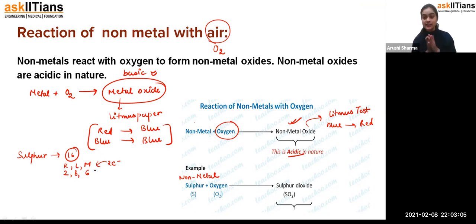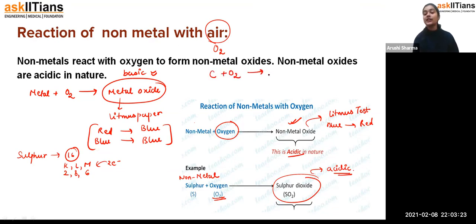Fine. And if it is a non-metal reacting with oxygen, what does it form? Sulfur oxide, sulfur dioxide, sorry, and this sulfur dioxide is acidic in nature. Similarly, students, carbon reacts with oxygen to form carbon dioxide, which is also acidic in nature.